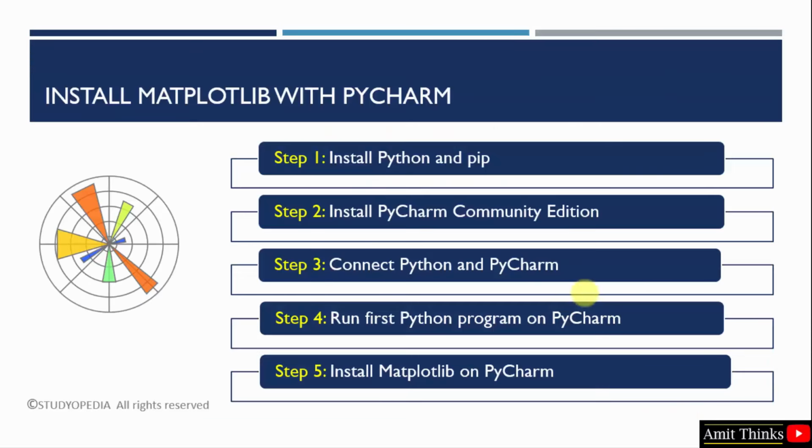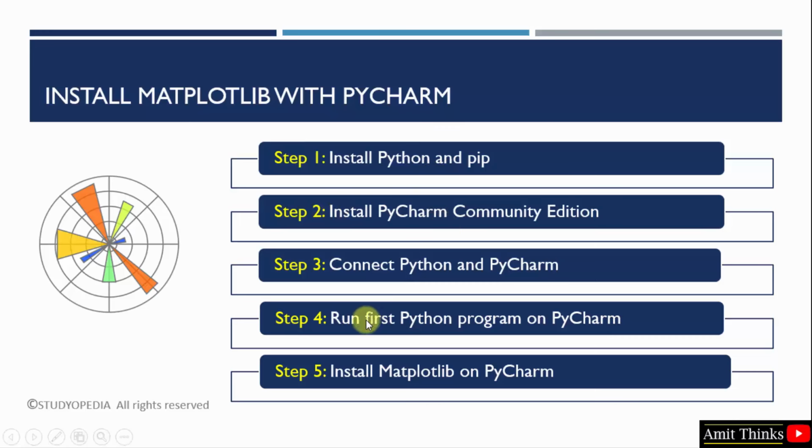At first, we will download and install Python and pip. Pip is a package manager used to download, install and manage Python packages. So we will install both first, the current version in step 1. After that, in step 2, we will install the open source version of PyCharm, which is freely available, that is PyCharm Community Edition. Then in the third step, we will connect the first and second step, that is Python and PyCharm.